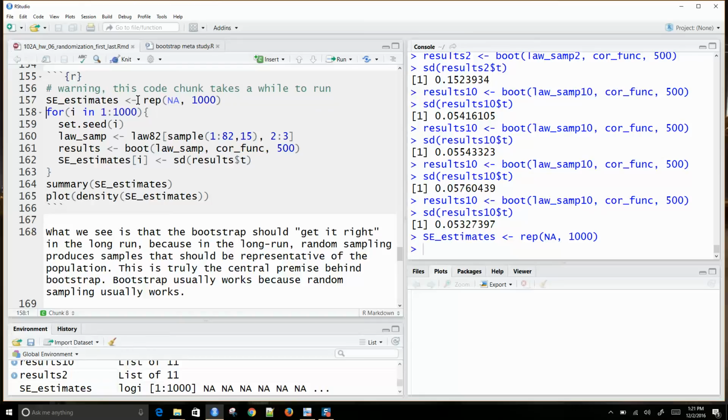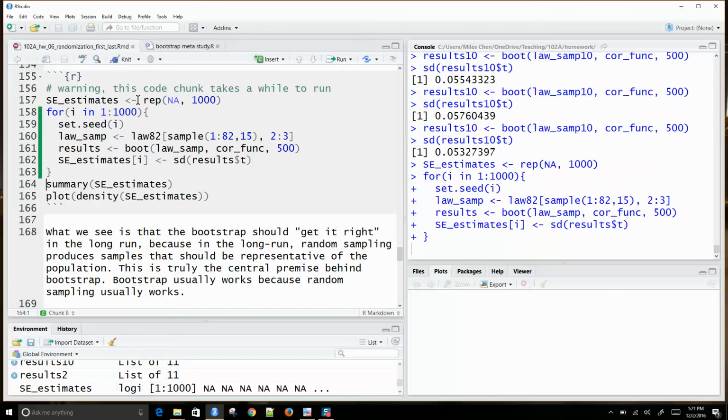We're trying to see the effect of random sampling on our estimates of standard error based on Bootstrap. So I'm going to run this. Every time I'm setting a new seed, I'm drawing a new sample of 15 from the population, and using that sample, I'm going to do Bootstrap to get an estimate of the standard error.